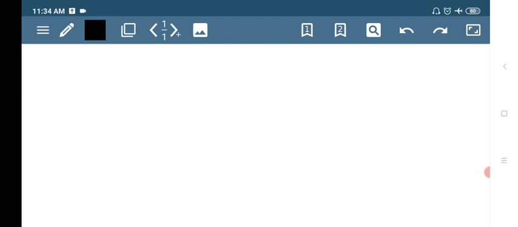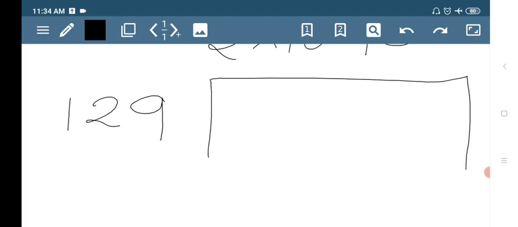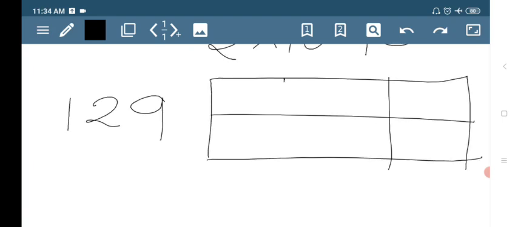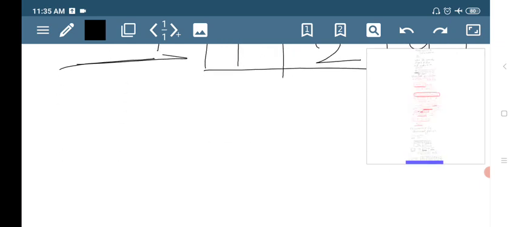Now let us take one more number, that is 129. So if you give the places for these numbers, what are the places? Ones, tens and hundreds. 9 will come in ones place, 2 will be in tens place, 1 is in hundreds place. So how you will write this general form of 129?